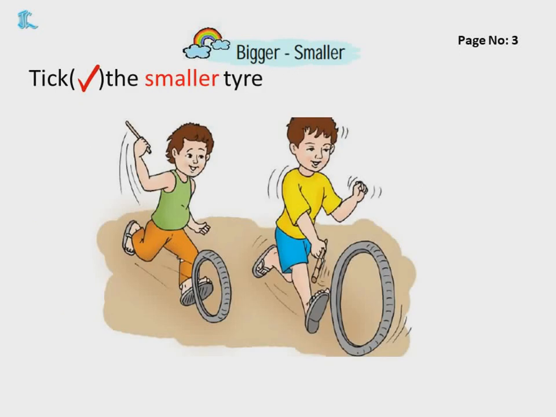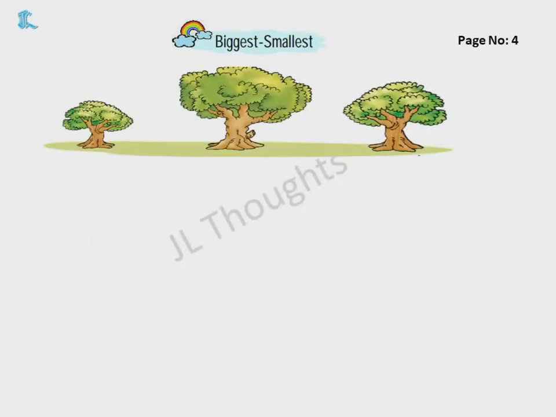Next, tick the smaller tire. You can see tires here, 1 and 2. Two tires are there. So which is bigger in this? This is bigger and this is smaller. This is bada, ye chota hai. So smaller you have to take. So which one will you take? This one. Okay. Now next one.